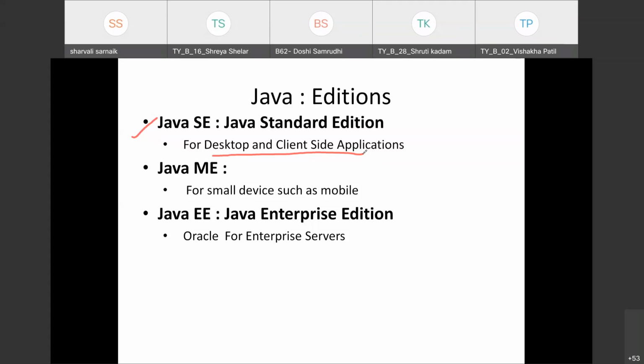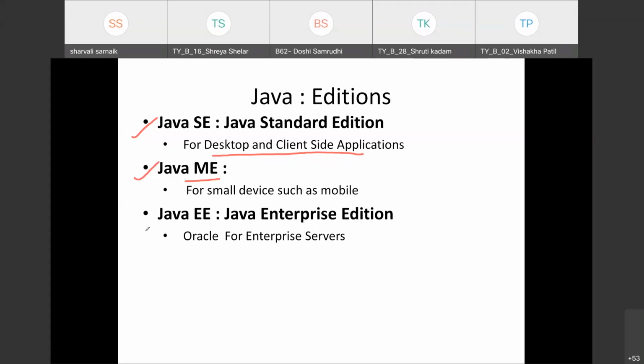Then the second edition was Java ME, the Java Micro Edition, which was used for small devices such as mobiles. For creating applications for mobile, Java ME was used.